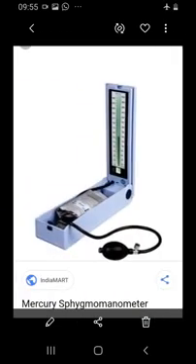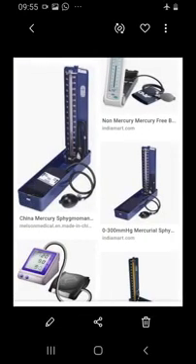A sphygmomanometer is a clinical instrument used to measure the blood pressure when a person is in a relaxed and resting condition. You might have seen this sphygmomanometer. It measures particularly the accurate blood pressure of a human being. The pressure of the arteries is measured here. So mainly it gives the blood pressure in the arteries.